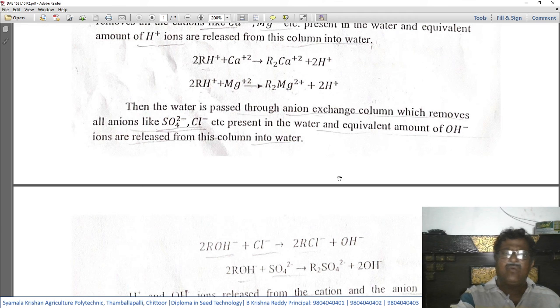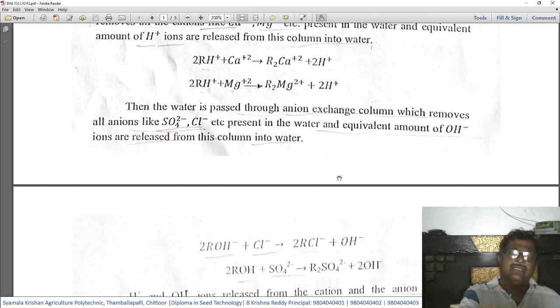An equivalent amount of OH minus ions is released from this column into the water. The resin kept in this second column removes the anions responsible for hardness.